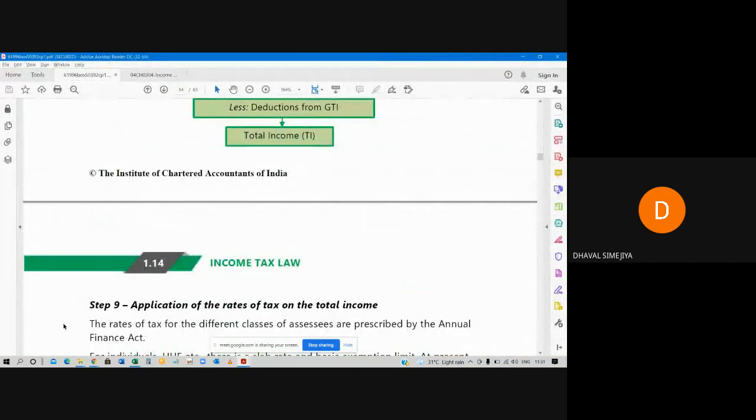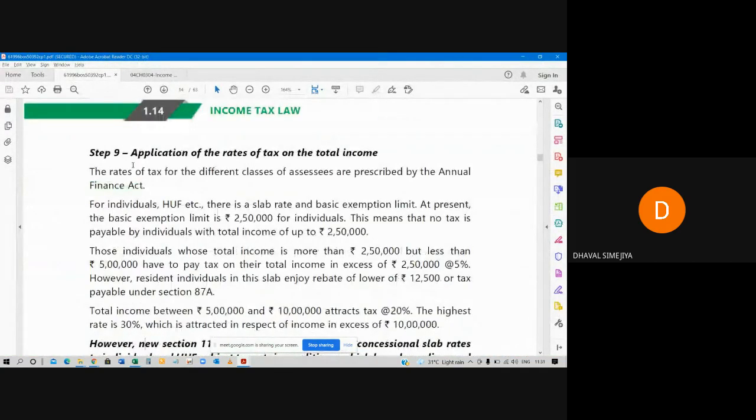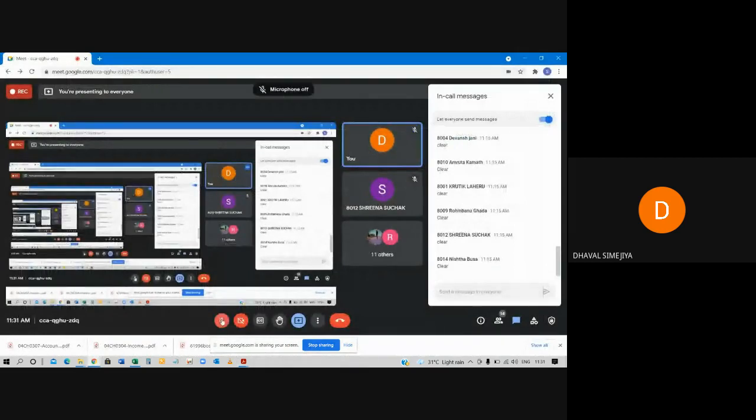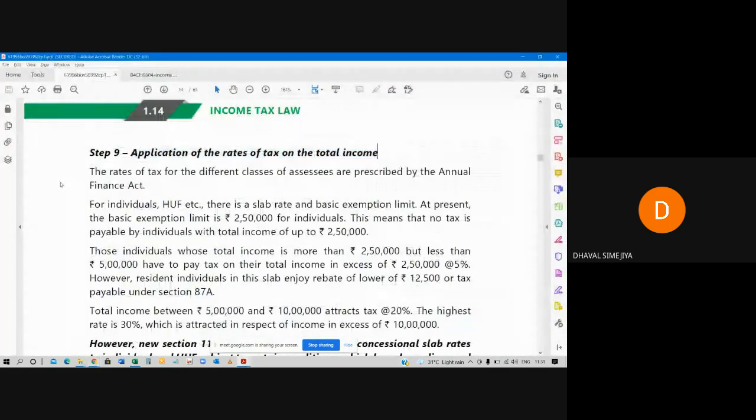Now, how tax will be calculated? Application of rate of tax on total income. The rate of tax for the different classes of assessees are prescribed by the Annual Finance Act.